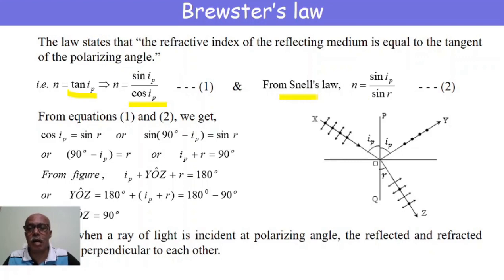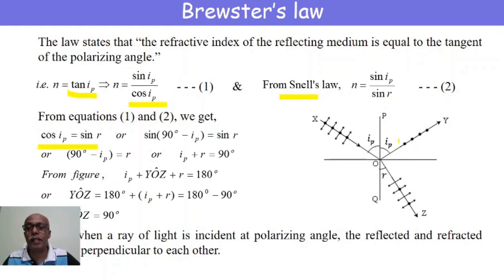From Snell's law, we have n is equal to sin IP by sin r. The ratio of sin of the angle of incidence to the sin of the angle of refraction is a constant for a pair of media, and that is equal to n, called refractive index. Comparing these two equations, since their LHS being same, we are equating their RHS. The numerators get cancelled. Therefore, cos IP is equal to sin r.